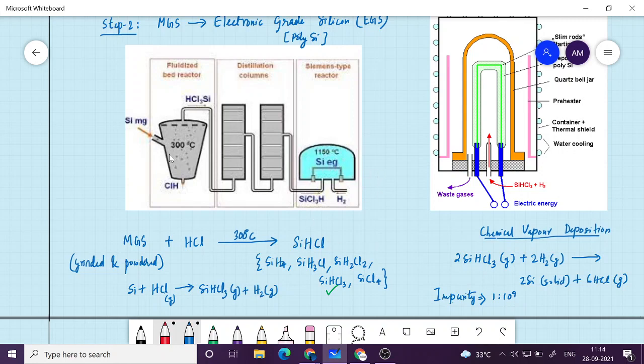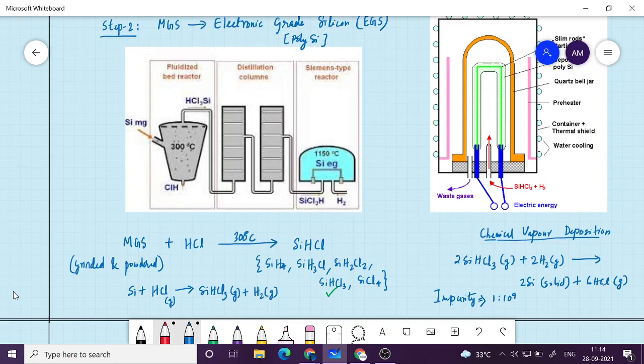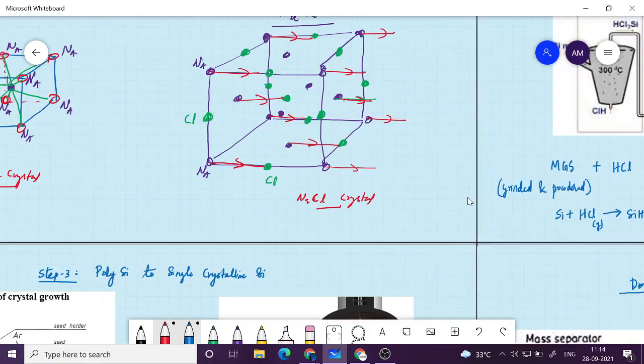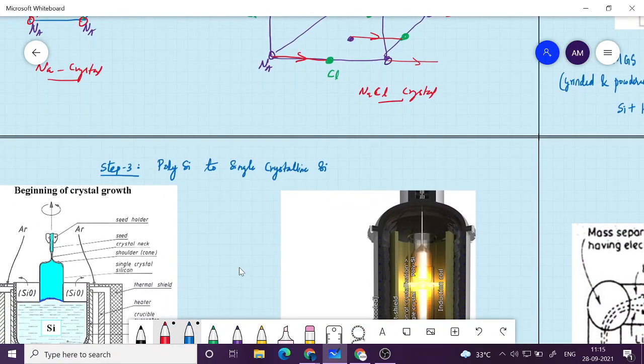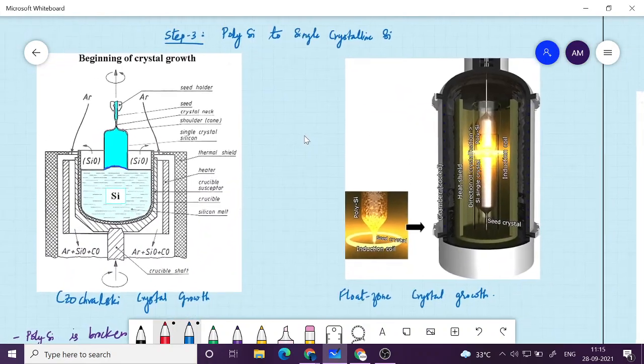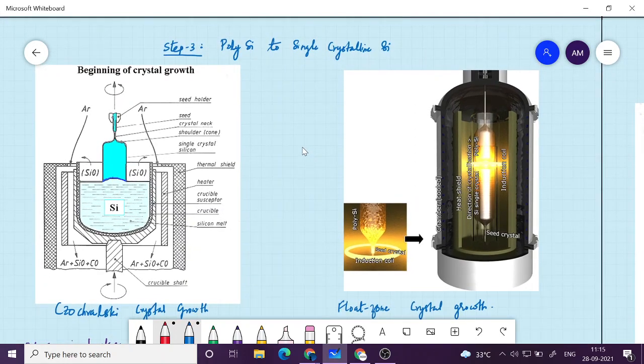Whereas metallurgical grade silicon was only 98%. That means out of 100 atoms, 2 atoms are impurity atoms. Here it is like out of 10 raised to 9 atoms, only 1 atom is an impurity atom. So it is definitely very pure. But the problem is that it is not a single crystal. For electronic application, we need single crystal. So how do we get single crystal from electronic grade silicon?